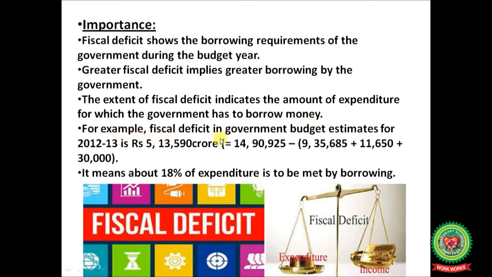For example, fiscal deficit in government budget estimates for 2012-13 is rupees 5,13,590 crore, that is equal to